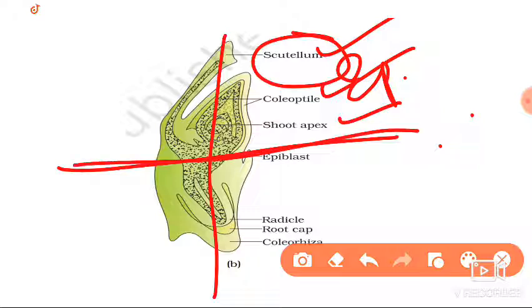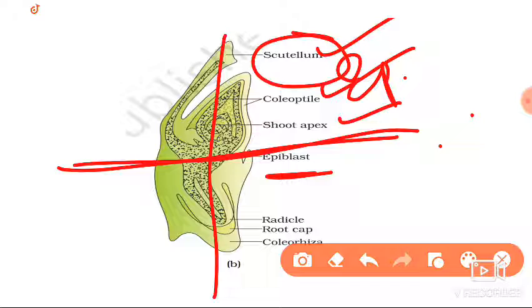And coming to the lower or basal portion, here you can find the epiblast. This is the other cotyledon present on the opposite side, but it is not well developed, so we will not consider it a cotyledon.